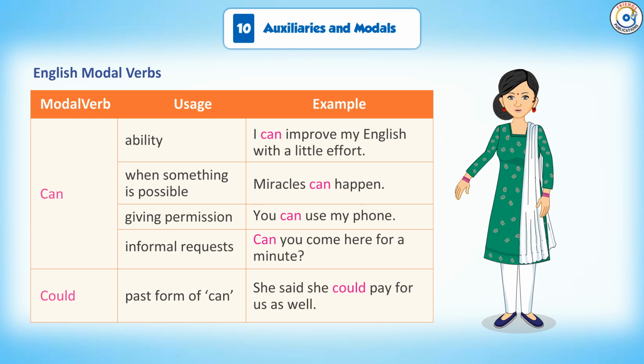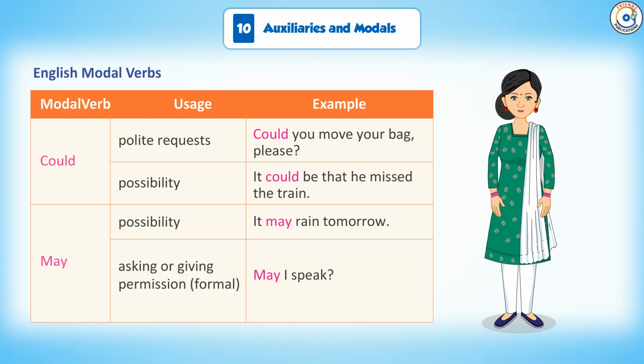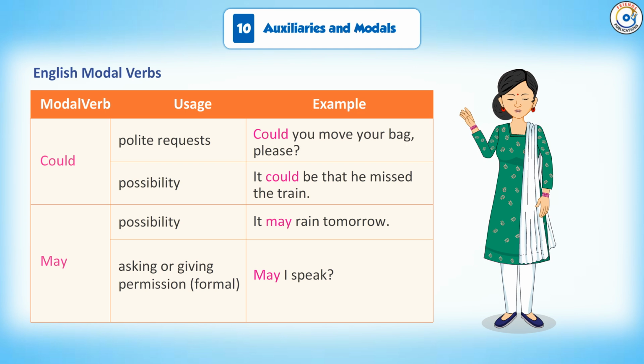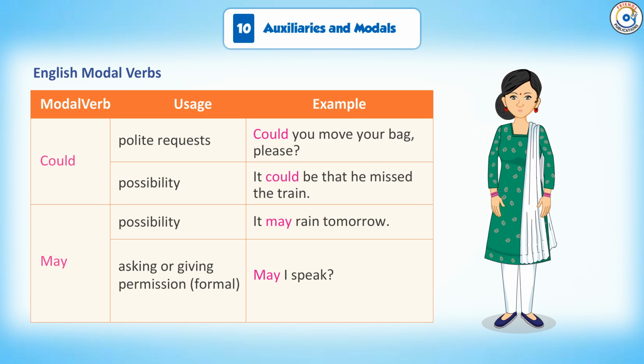Could. Past form of can: She said she could pay for us as well. Polite requests: Could you move your bag, please? Possibility: It could be that he missed the train.